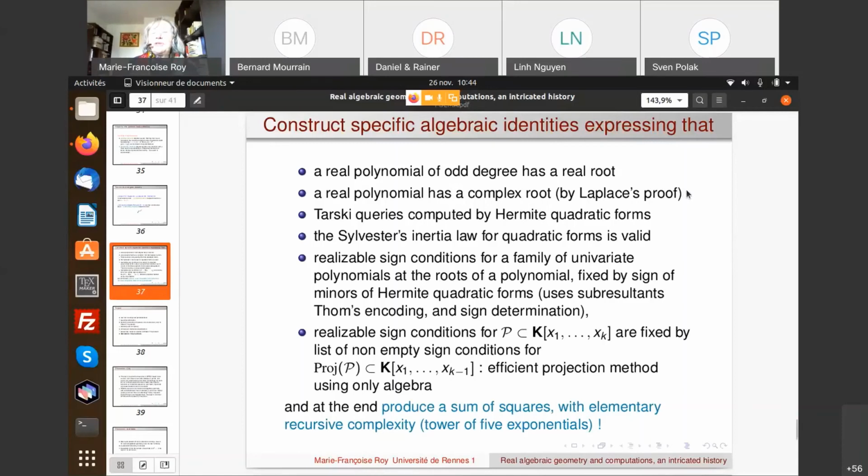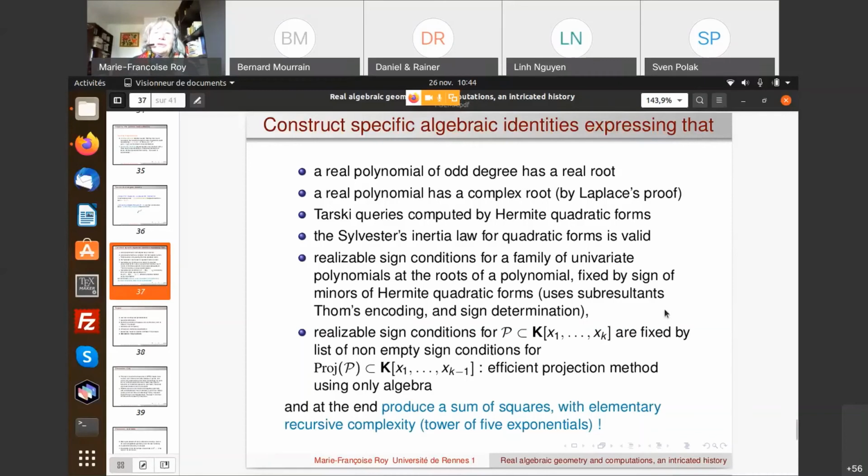A real polynomial has a complex root; we need to use an algebraic proof, which is Laplace's proof. Tarski queries can be computed by Hermite quadratic forms. The Sylvester inertia law for quadratic forms is valid, which means that if we express the signature in two different ways, then the two values are equal.